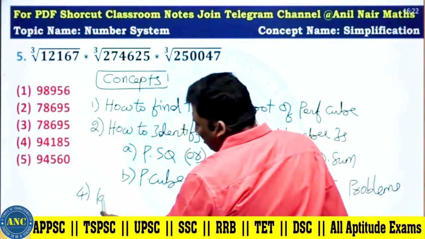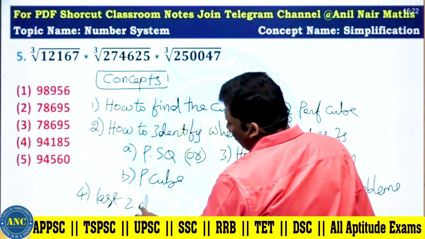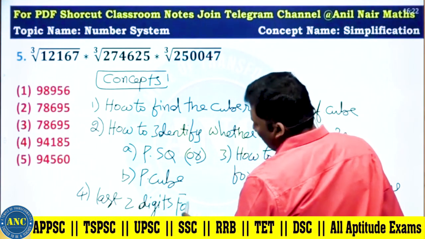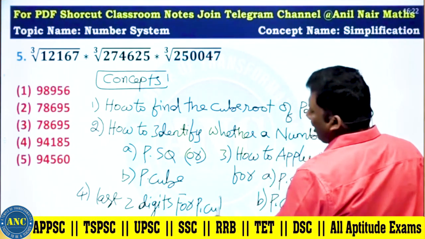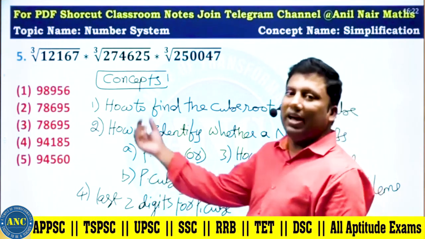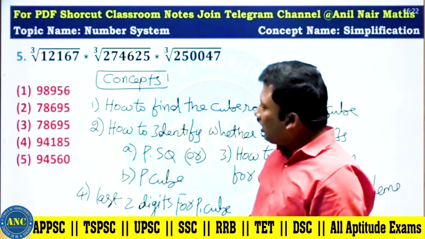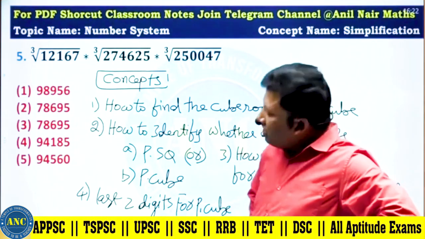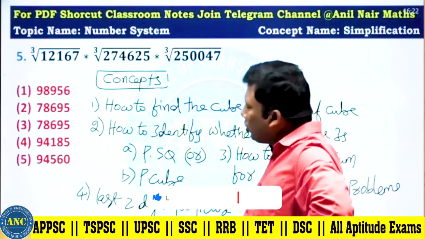Last two digits for a perfect cube. Once you understand these four concepts, then you can solve any of these questions. Cube root of 12167 times cube root of 274625 times cube root of